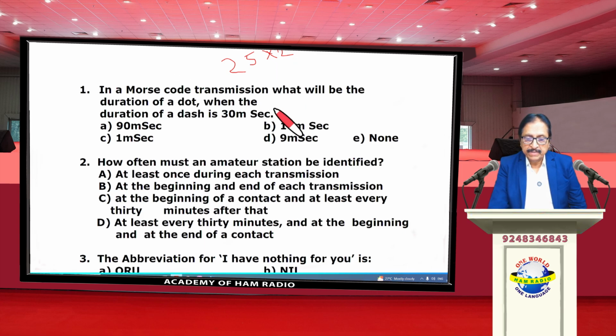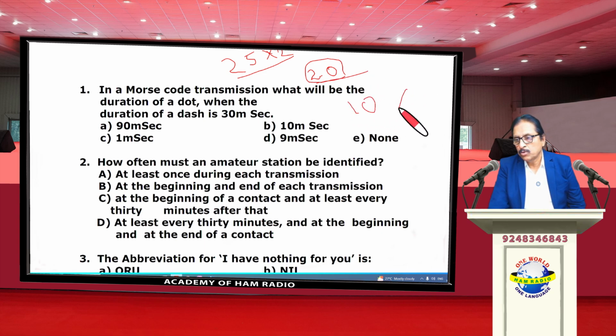To qualify in this examination, one should get at least 20 marks out of 50. So to get 20 marks, if you are able to answer 10 multiple choice questions correctly, you will be awarded 20 marks. 10 into 2, 20 marks.